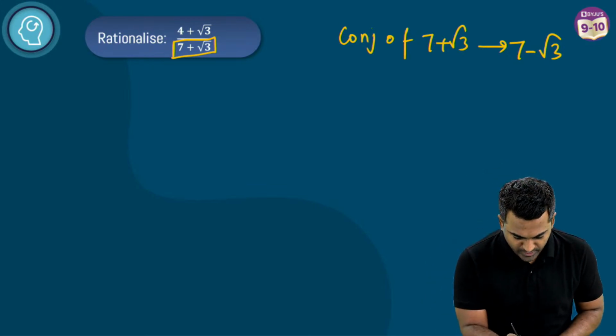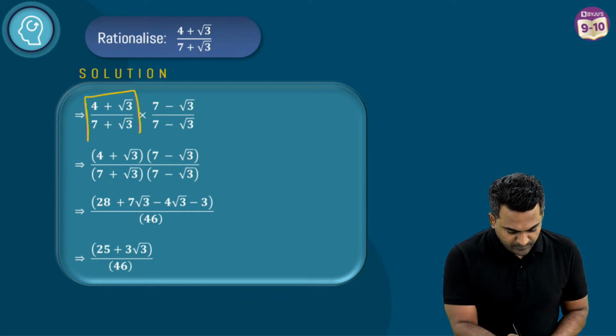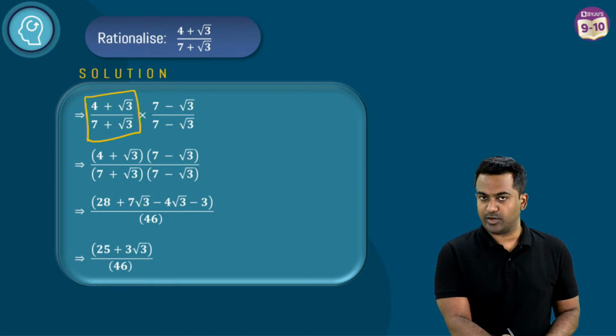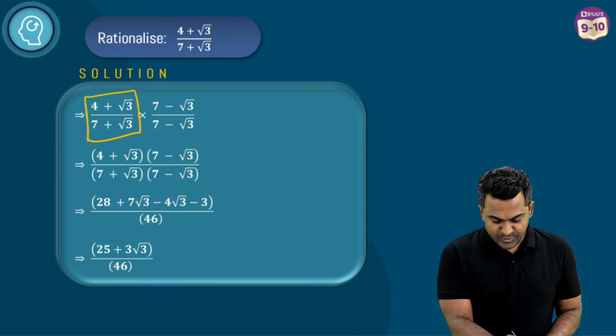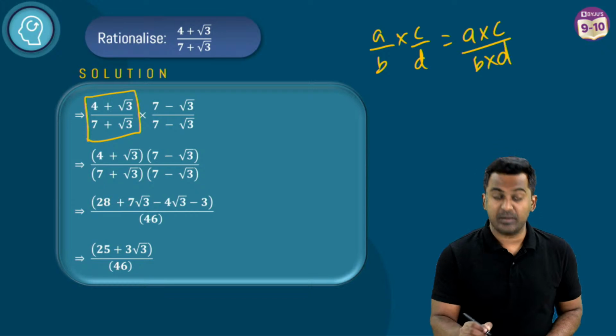So what you will do now is, let me just take you through the solution. This is the fraction. So you will multiply the numerator by 7 minus root 3, and the denominator also by 7 minus root 3. And now this will become the numerator. I'm sure you know how to multiply two fractions. This will be a multiplied with c divided by b multiplied with d.